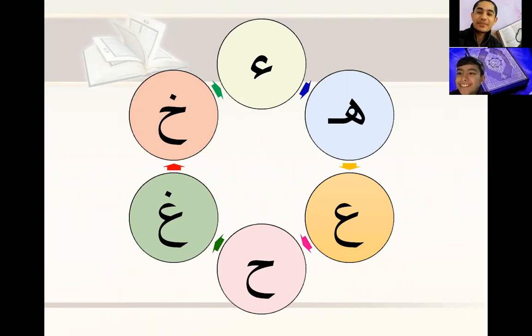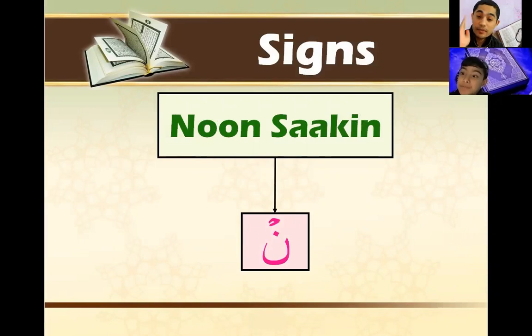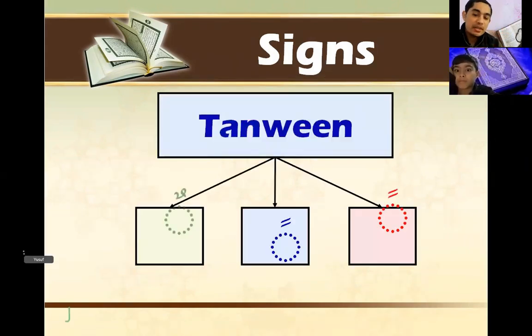Okay, so these are the throat letters. If any of them comes after noon sakin, we will pronounce it clearly. By the way, in Izhar, we pronounce noon clearly only if it carries sukun. So in Izhar, noon must carry sukun. And tanween also must be in this shape only: two lines, the same length. Fatha, kasra, the same. And dhamma, it must be this tanween dhamma, this dhamma with a tail or number 2 at the end, as we mentioned.